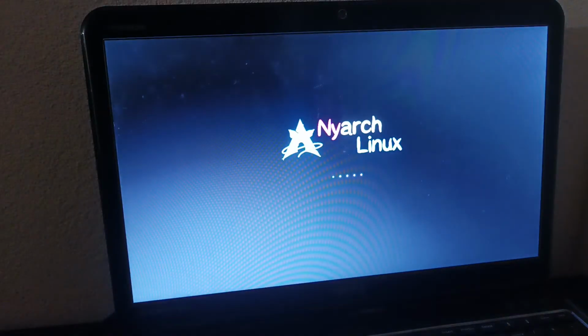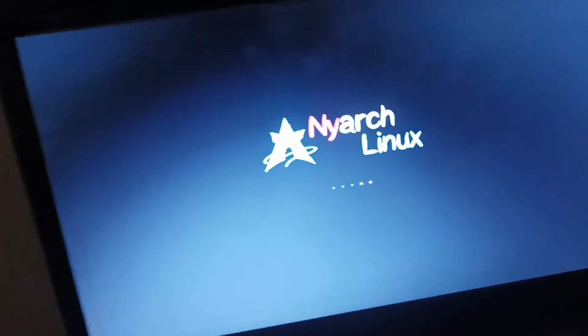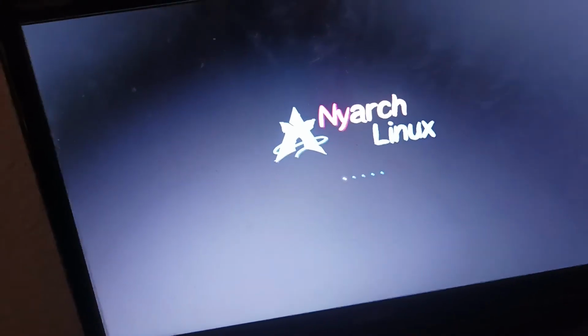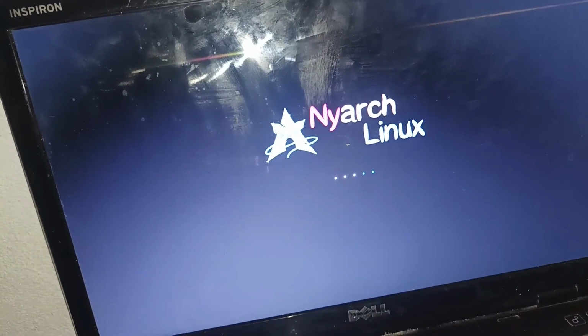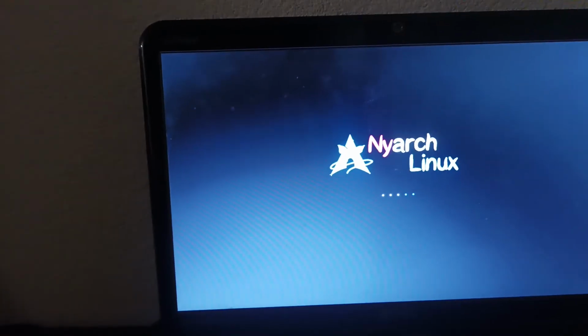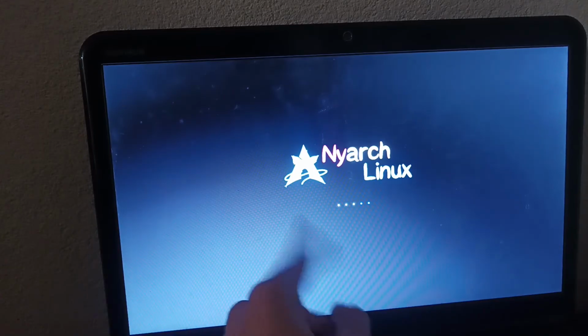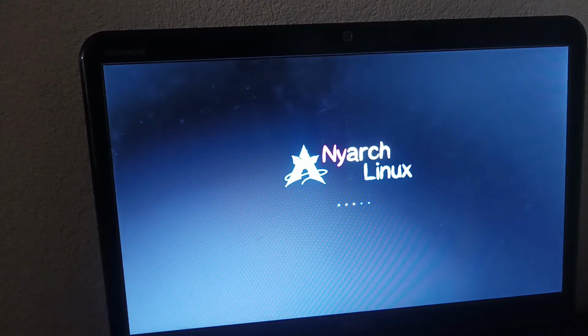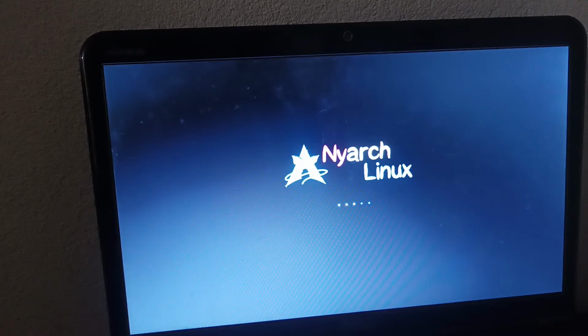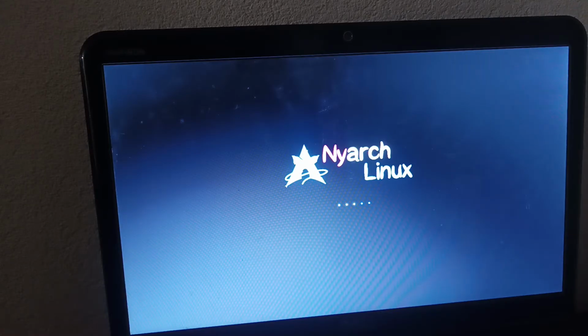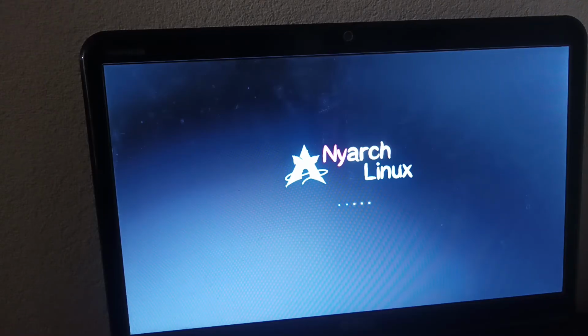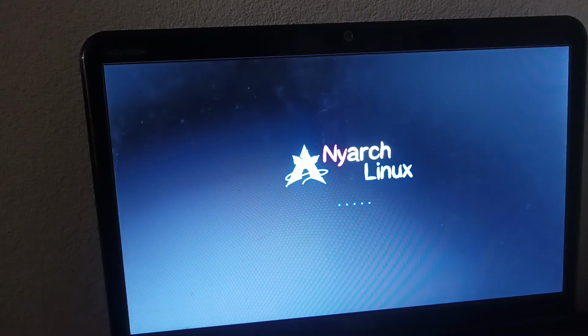Now it's currently booting the Nyarch. Oh, it has its own Plymouth. As you can see here, I'm not sure if my camera lighting is any good, but I'm using my phone to film everything because I don't have a camera. So here's the Nyarch logo. It's a cat, and with the Nyarch Linux over there. It feels like an old Ubuntu or old Linux Mint boot Plymouth. Looks kind of like that.